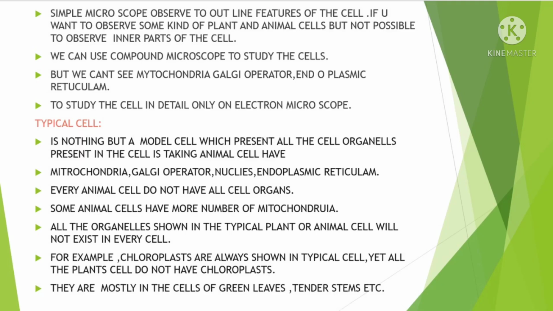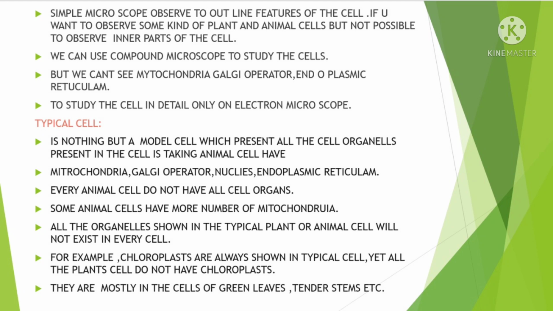A typical cell is a model cell which presents all the cell organelles. Animal cells have mitochondria, Golgi apparatus, nucleus, endoplasmic reticulum. Every animal cell does not have all the cell organelles. Some animal cells have a greater number of mitochondria. All the organelles shown in the typical plant and animal cells will not exist in every cell.